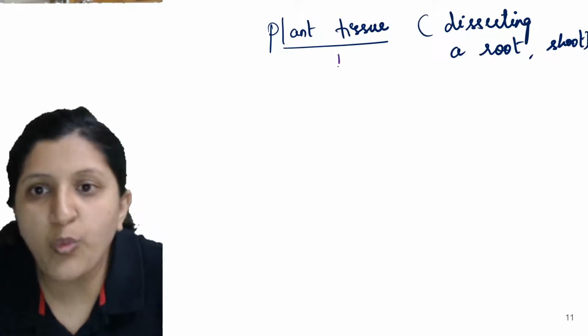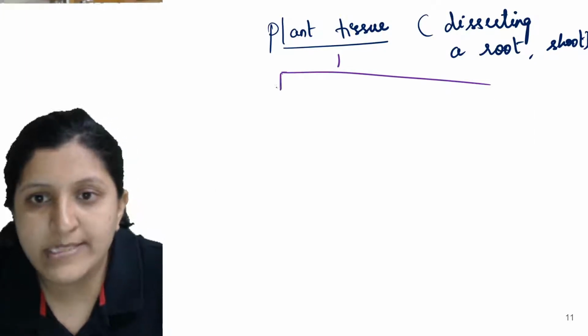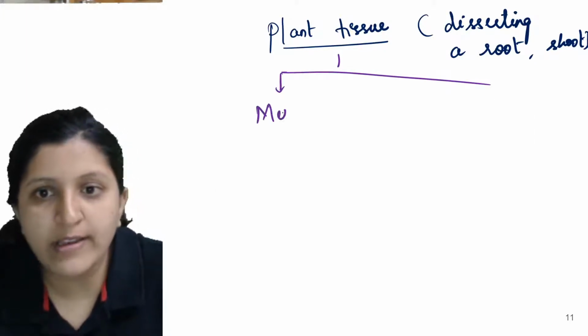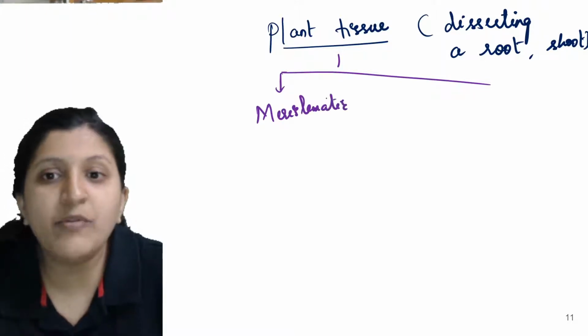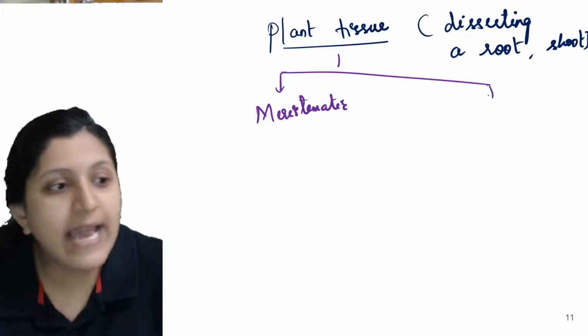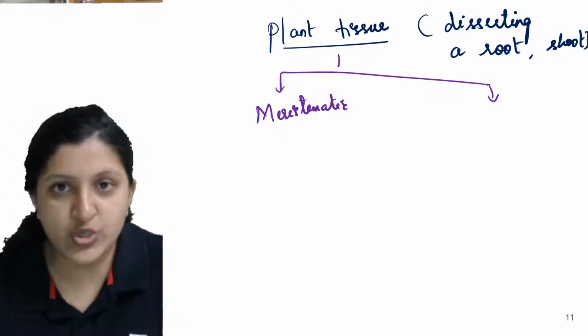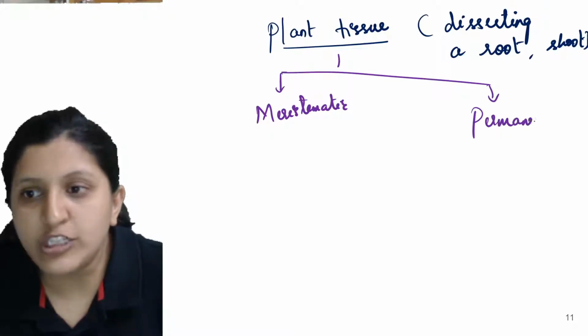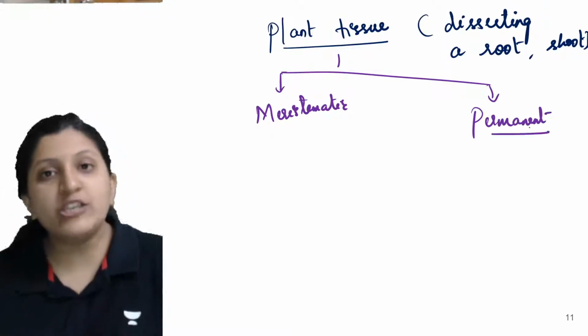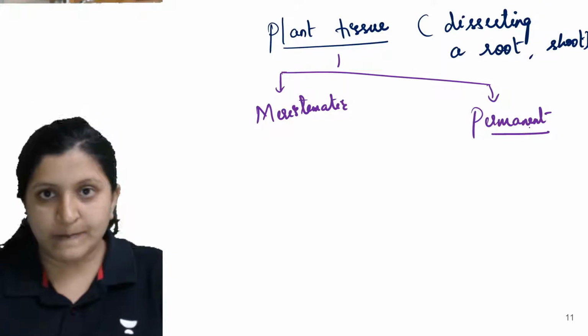One is the meristematic tissue. And the other one is which one? Arising from the meristematic tissue itself, you can see there is a permanent tissue. So there is a permanent tissue formation also that you can see.